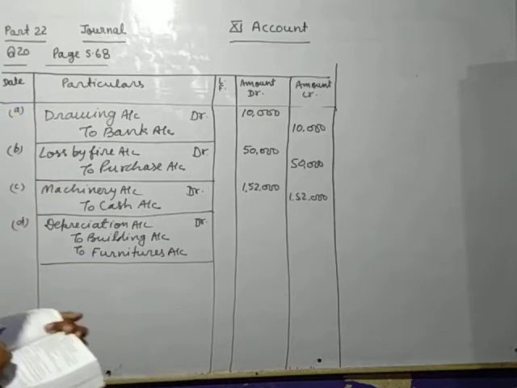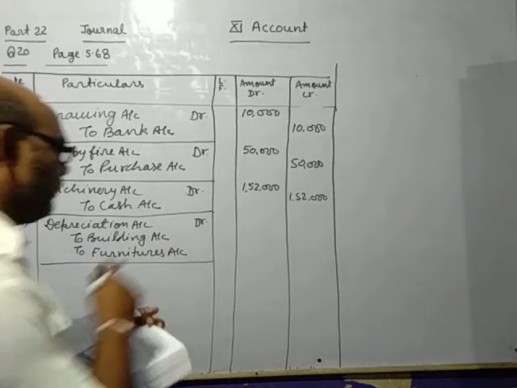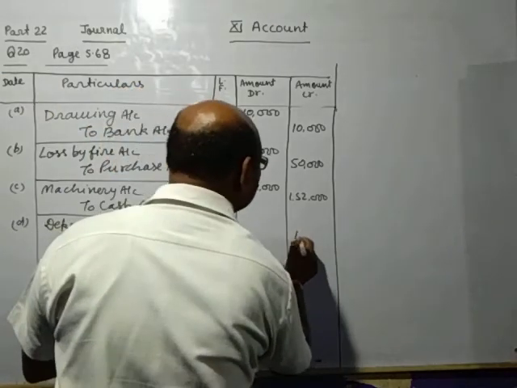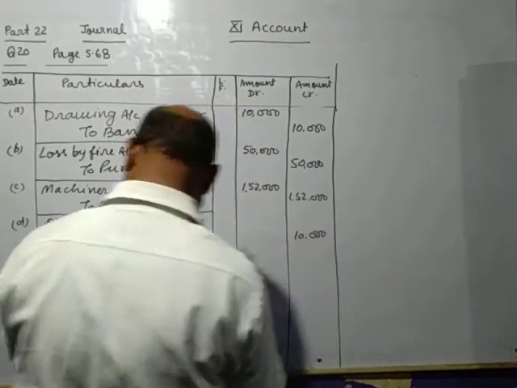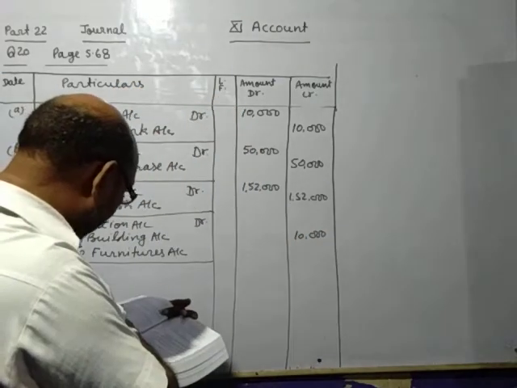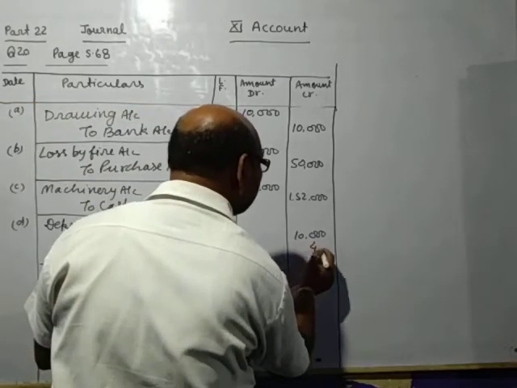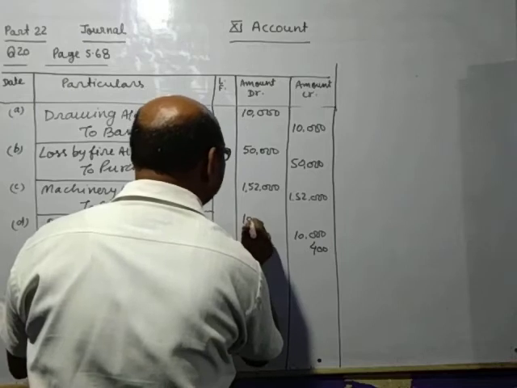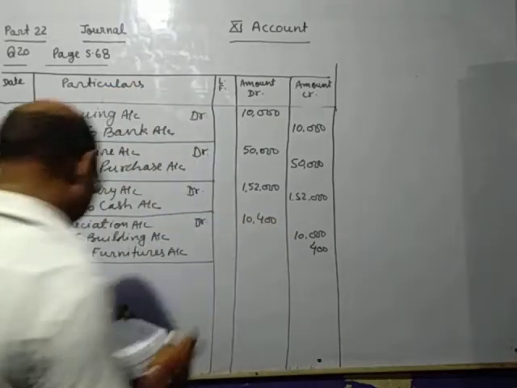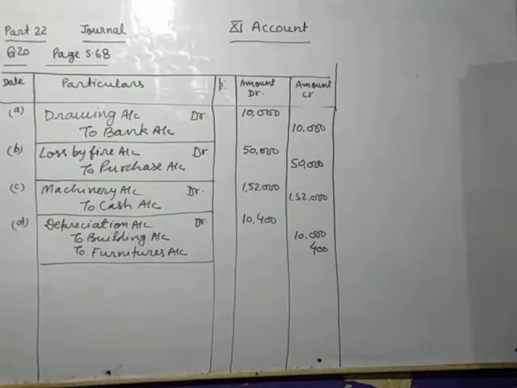Building cost is 2 lakhs into 5%. That is building depreciation will be 10,000 and 5,000 into 8%, that is 400. So total depreciation 10,400.